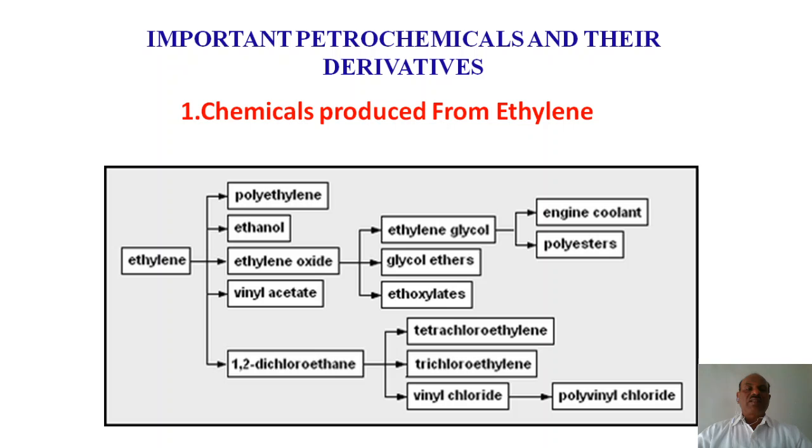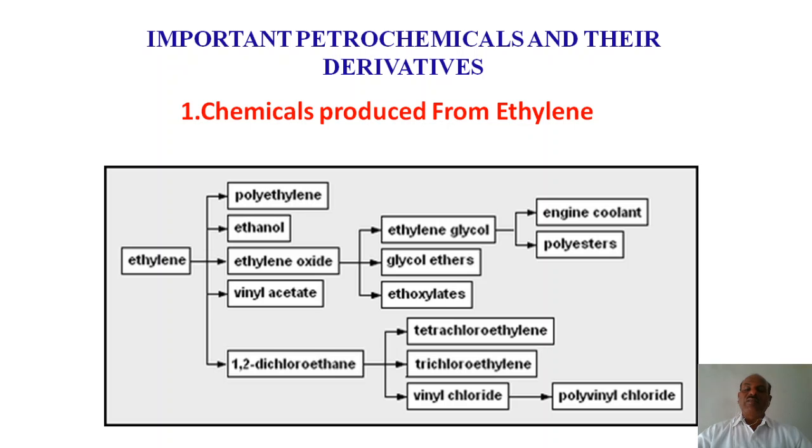Now we also get asked in the examination: chemicals produced from ethylene. What are the major chemicals produced from ethylene? From ethylene you obtain polyethylene, ethanol, ethylene oxide, vinyl acetate, 1,2-dichloroethane. Again, this is converted into ethylene glycol, glycol ethers, ethoxylates, which is the engine coolant, and polyesters. These are the compounds obtained with ethylene as the starting material.